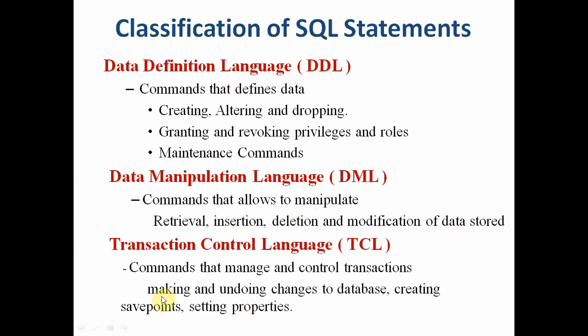And the third category is transaction control language, TCL. It's made up of commands that manage and control transactions, like undoing some changes, creating save points, and setting what the save point is. All these commands we will be studying in MySQL.